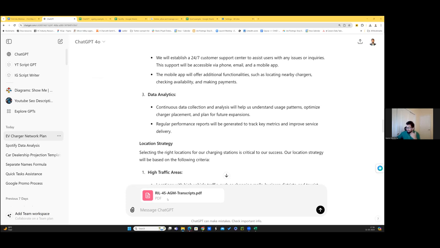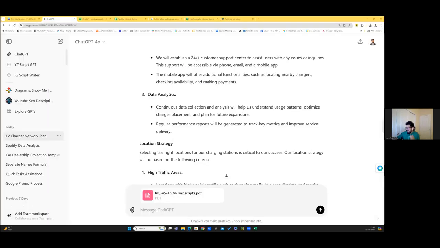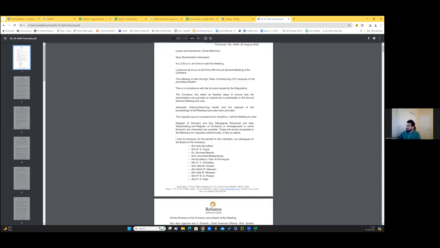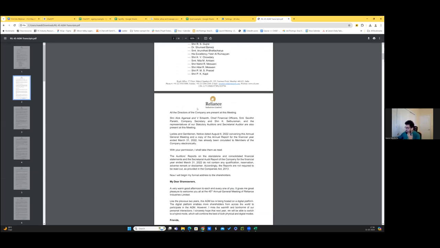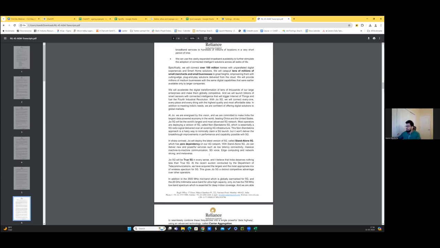And then it can read the PDF. So I can ask it very specific questions. So imagine, wait, I don't think you'll be able to see it as yet. Okay. Anyway, so it has the transcripts. I will just come here and open it. Yeah, so this is the basic transcript, word by word, who were the attendees, all of this. And they speak about a lot of things. They speak about how Reliance Jio is doing, how they're acquiring IPL rights, say Viacom 18 or Jio, all of their businesses.